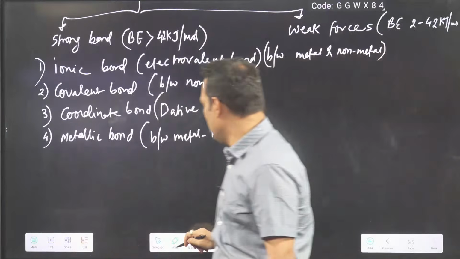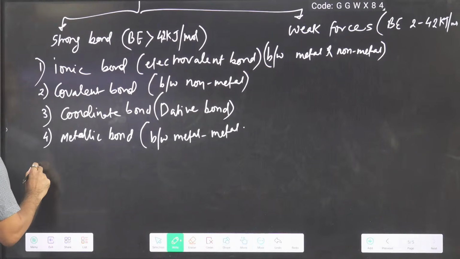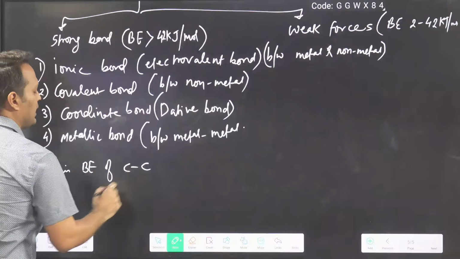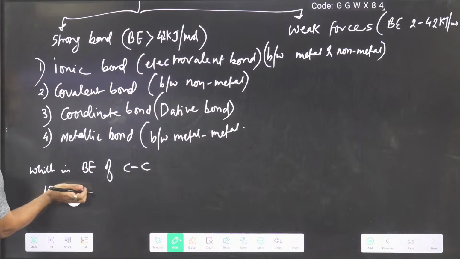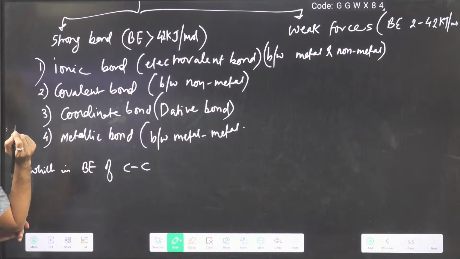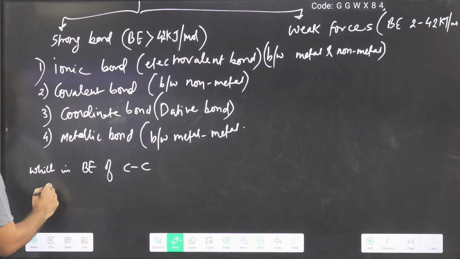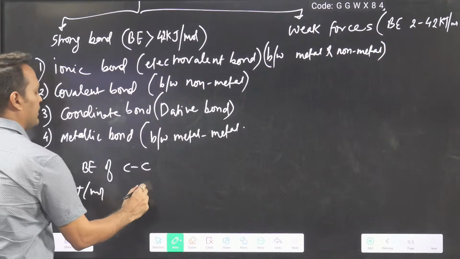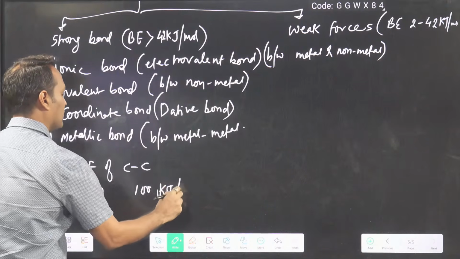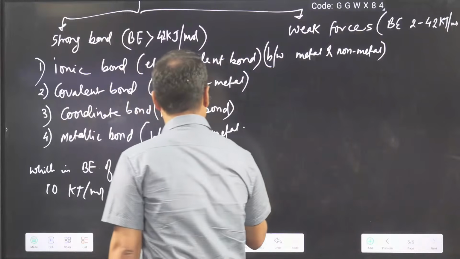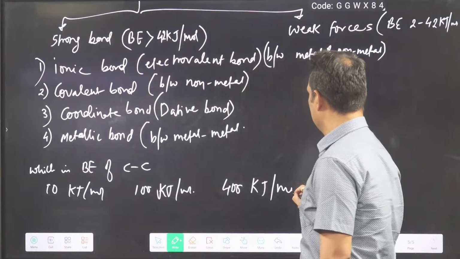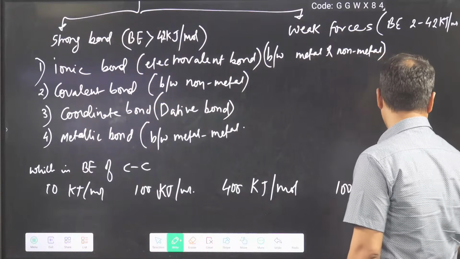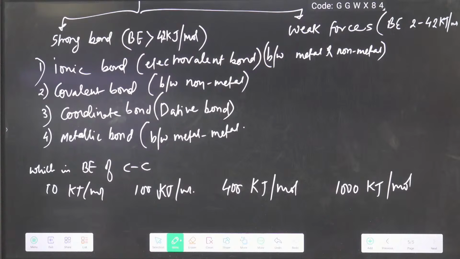One question came in PYQ also, which is the bond energy of a C-C single bond, and the answers were like 10 kilojoule per mole, 100 kilojoule per mole, 400 kilojoule per mole, 1000 kilojoule per mole. We don't have to remember it, but what do you think?